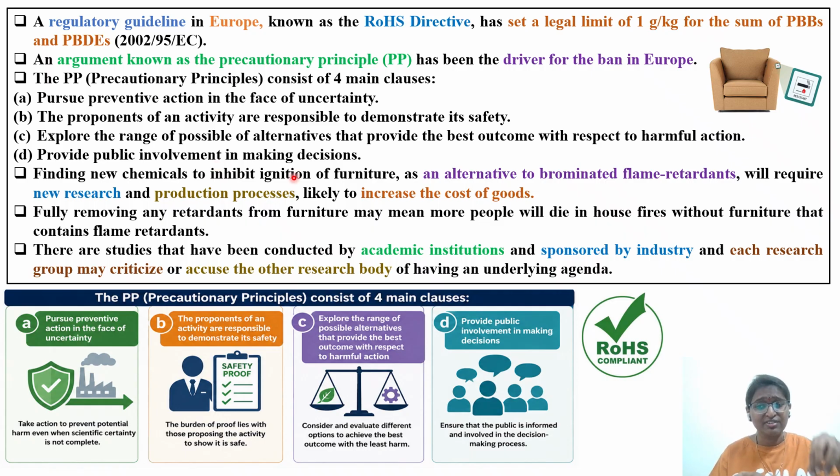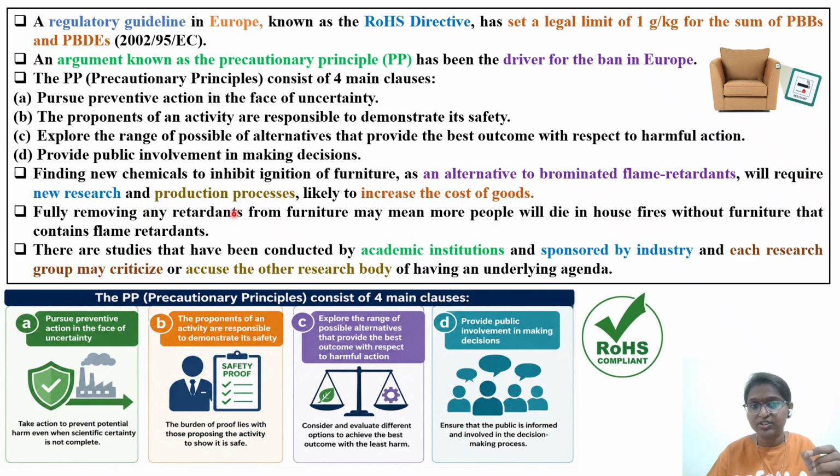As I told you, there are furniture making people, there are the scientific people who are saying that flame retardants are toxic, and the final consumer is the common people. All these groups of people will come up with different decisions, but all need to come together and make a final decision. Finding new chemicals to inhibit ignition of furniture as an alternative to these brominated flame retardants will require new research, because if you are coming with a new set of safer alternatives, somebody has to do the research. For doing that research, some funding has to be given.